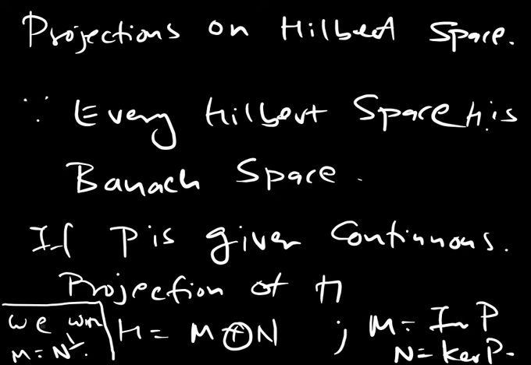They are perpendicular spaces of each other. That is what we want to have in this situation: H is equal to M direct sum M perpendicular. So let's try to look at the things over here.